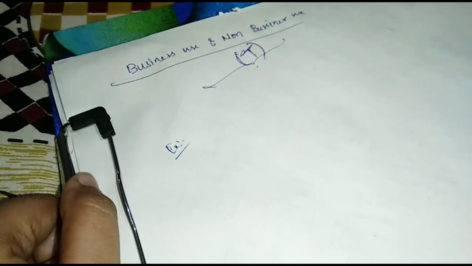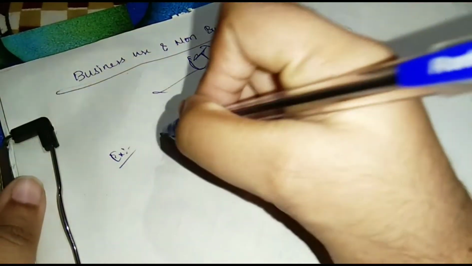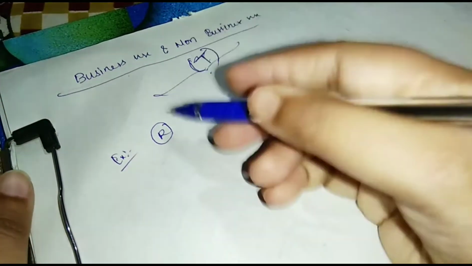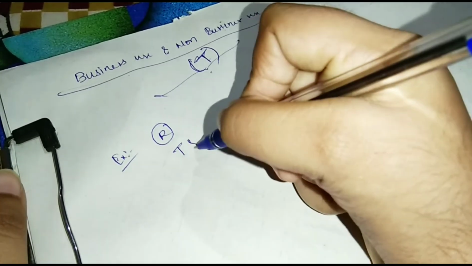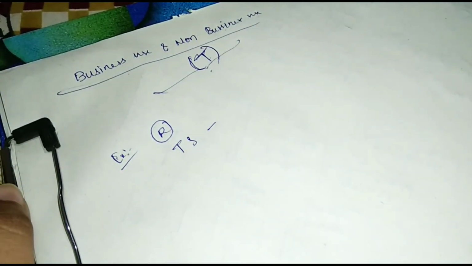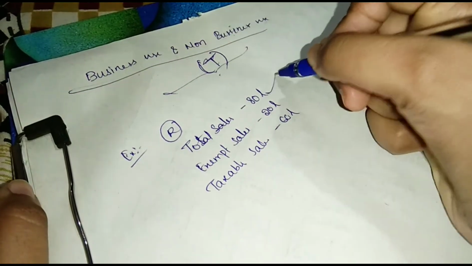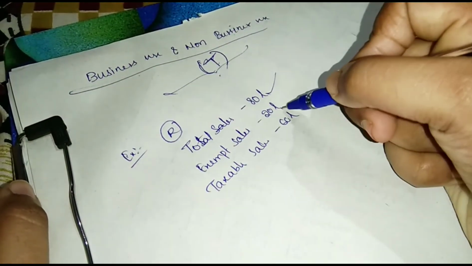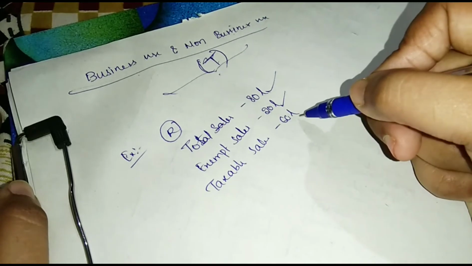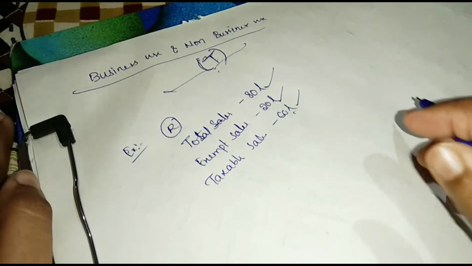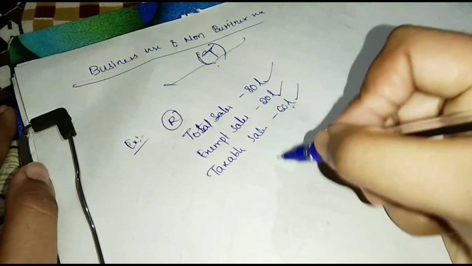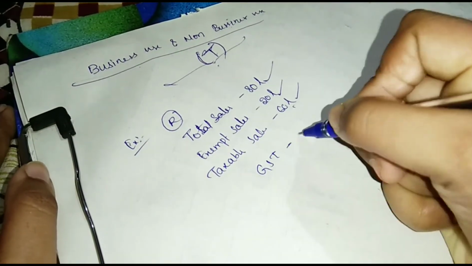See, for example, Mr. Ramesh, a businessman, has total sales of 80 lakhs, exempt sales 20 lakhs, taxable sales 60 lakhs. For that he has paid GST of 1 lakh.